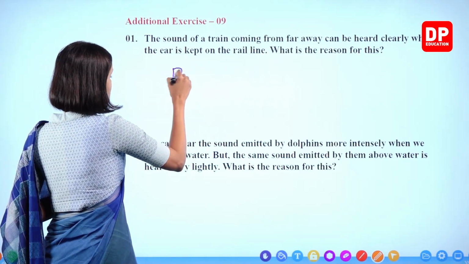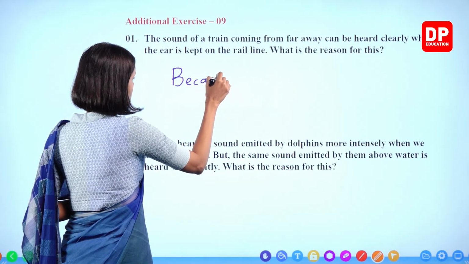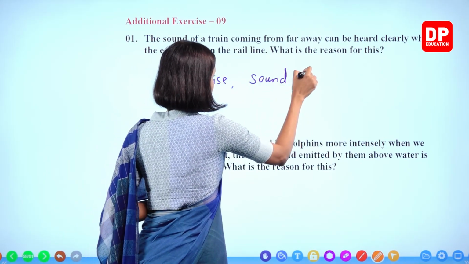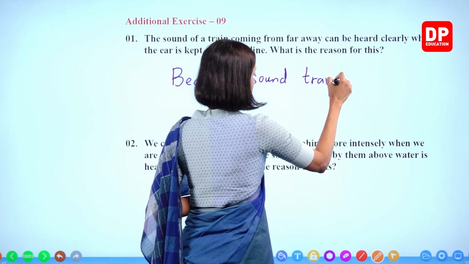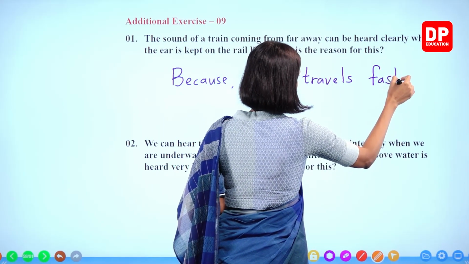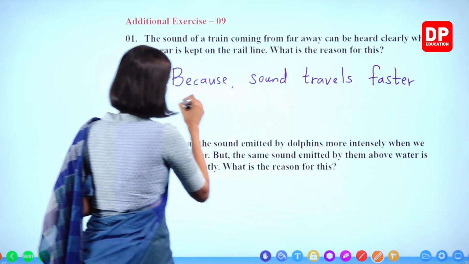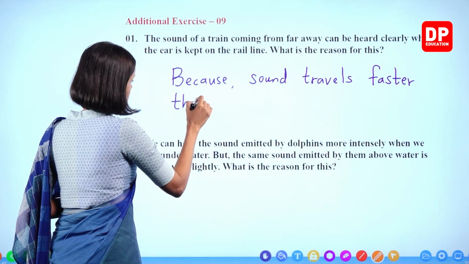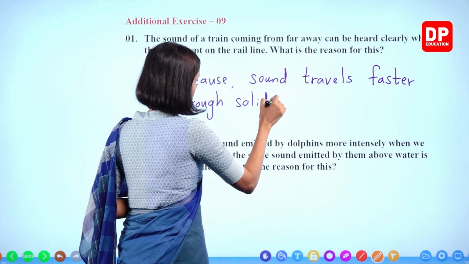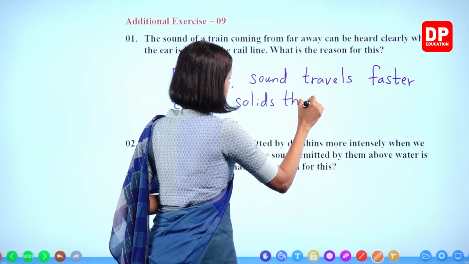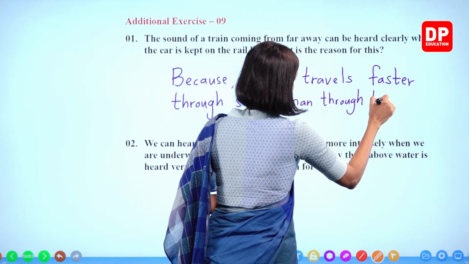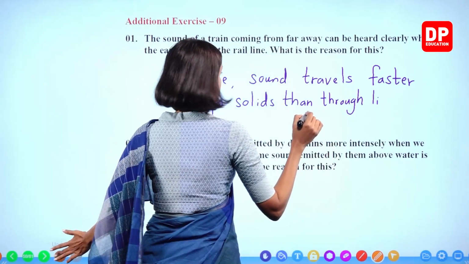Because sound travels faster through solids than through liquids, than through gases.